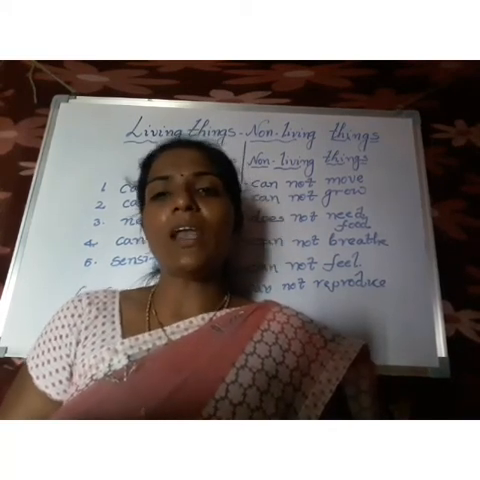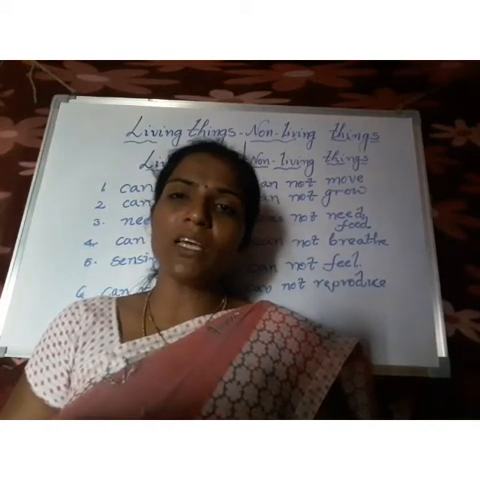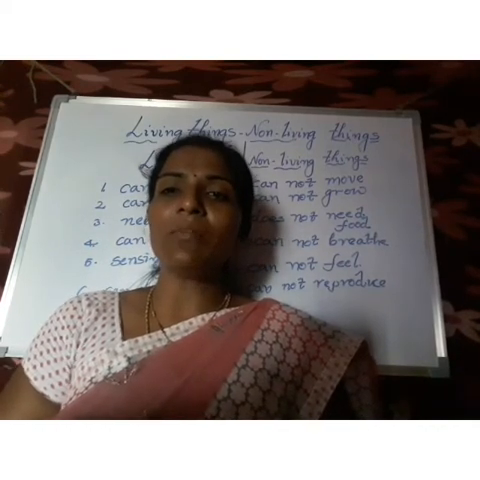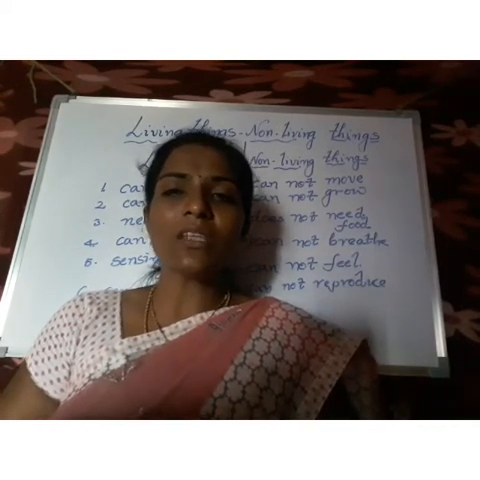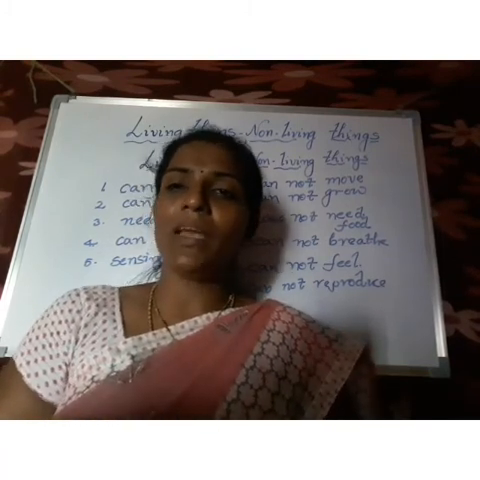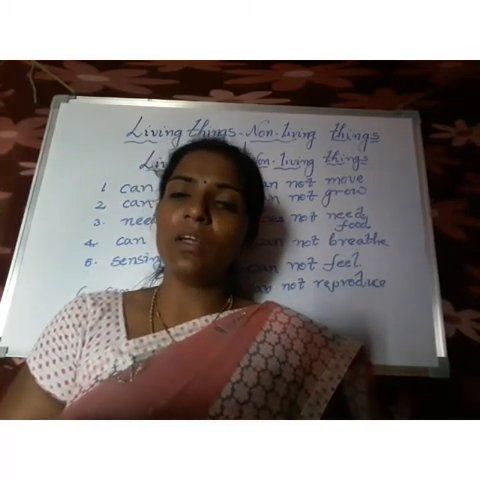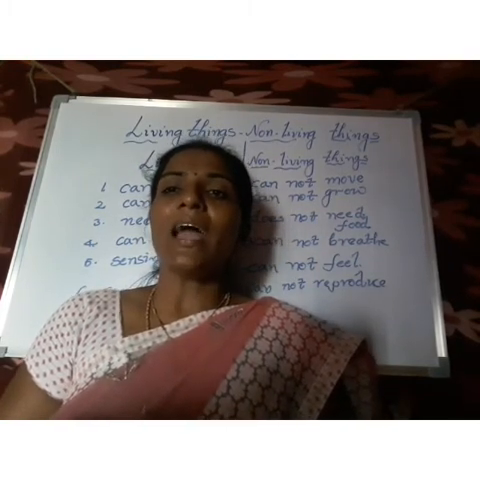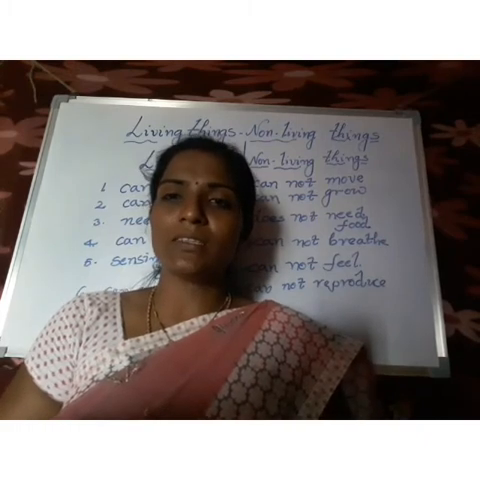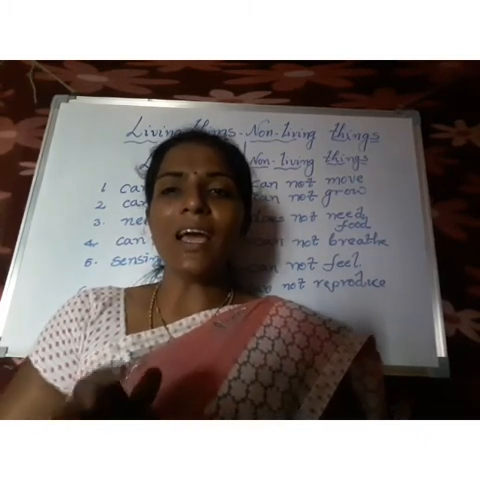And the last character is reproduction. What is meant by reproduction? Producing the same kind, that resembles their parents. So producing the same kind is called reproduction. They use two methods: giving birth to their young ones and laying eggs.